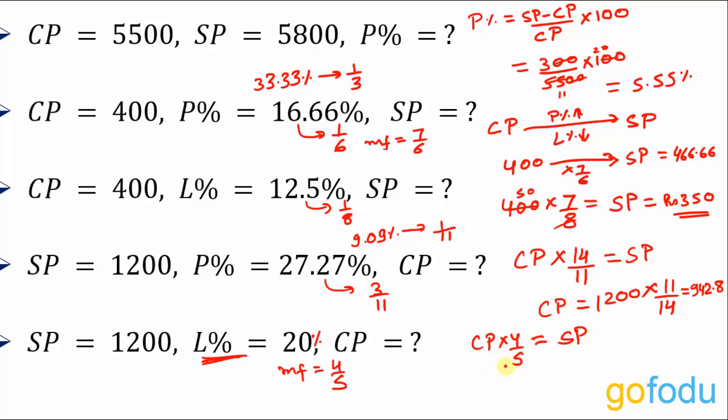Whatever profit or loss percent we have, we apply it to cost price to get the selling price. So cost price into 4 by 5 is selling price, and cost price would be 5 by 4 times the selling price. Selling price is 1200 rupees. So this will come out to be rupees 1500. Okay, 1500 is the cost price, 1200 is the selling price. Loss in rupees would be 300 rupees.